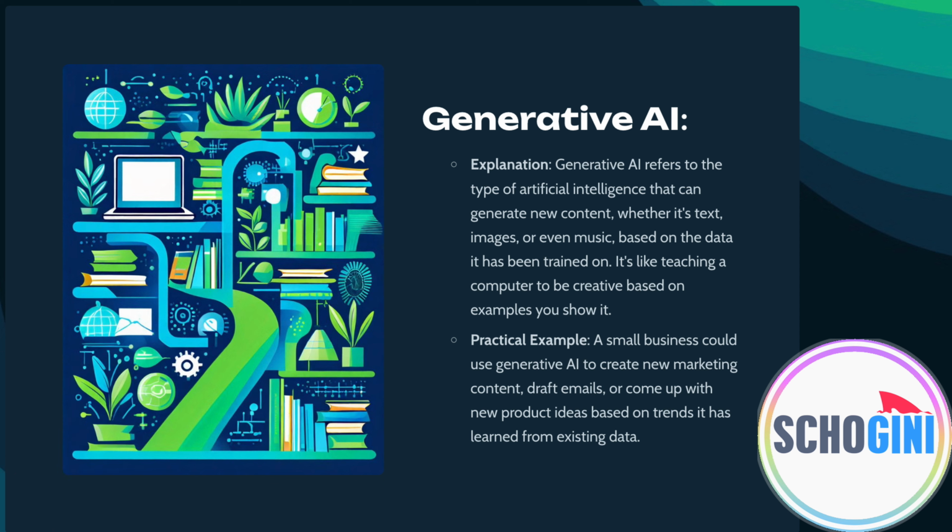Okay, let's look at some of the important terminologies. First is generative AI or Gen AI. It refers to the type of AI that can generate new content based on the information that we have fed into it. Currently available Gen AI models have been trained with all the available data that is currently accessible online. Now, the practical uses of such a model is we can use generative AI to write marketing content, quickly draft emails, and come up with new product ideas based on the trends it has learned from the existing data. I hope by now we all would have used ChatGPT.